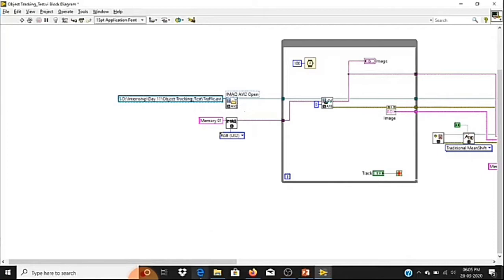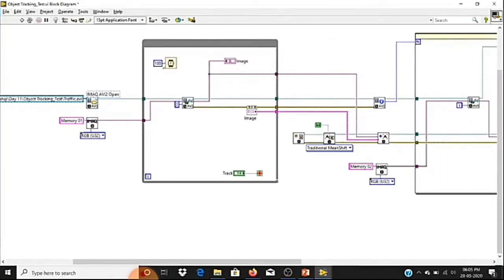As you already know, first I need to select an object to track. That is the reason we are using this while loop. This while loop is just to select our tracking object. In this loop we are just reading the 0th frame. Here you can see this terminal is the frame number terminal, for which we have created a constant. This loop will continuously display the 0th frame until I press this track button.